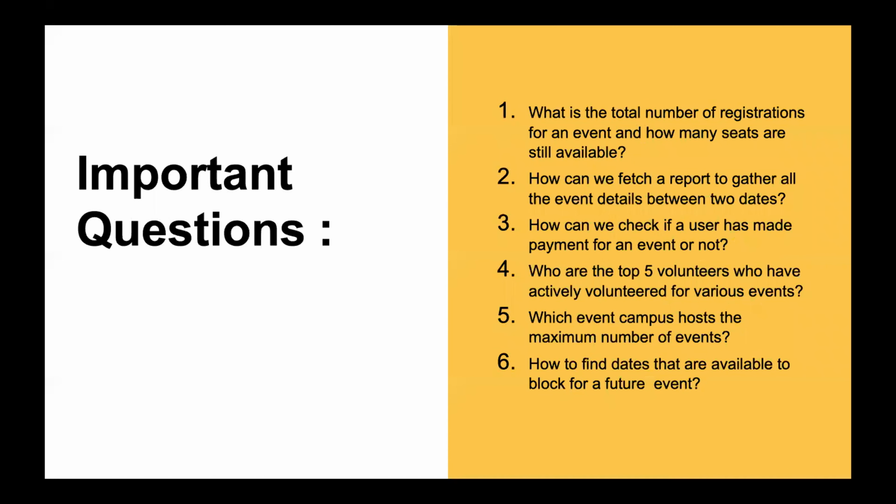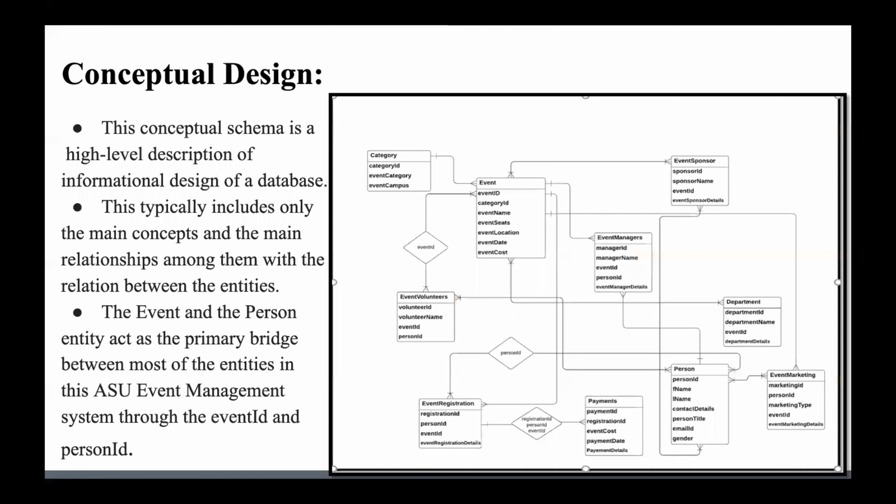The important questions that our database system will answer are like the number of registrations for an event and the seats remaining, or how to fetch a report to gather all the event details between 2 dates, and how can we let a user check if a payment is done or not, or the top 5 volunteers who have actively volunteered for various events, and also finding out the event campuses that host the maximum number of events, and to find out the available dates to block for further events.